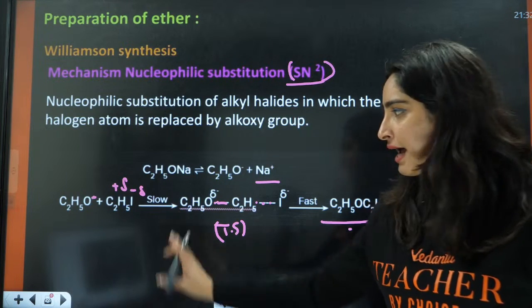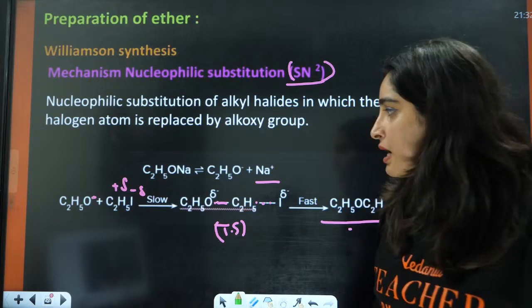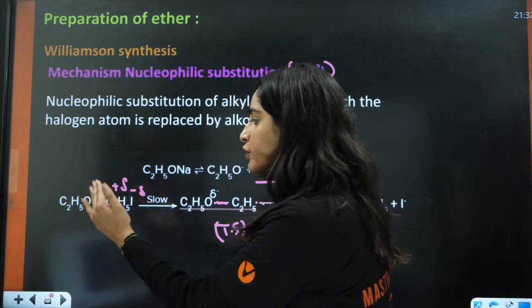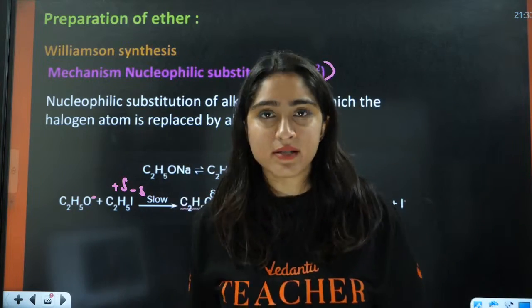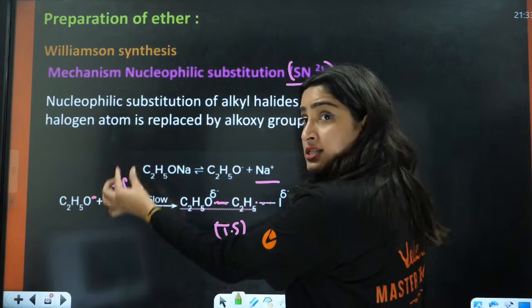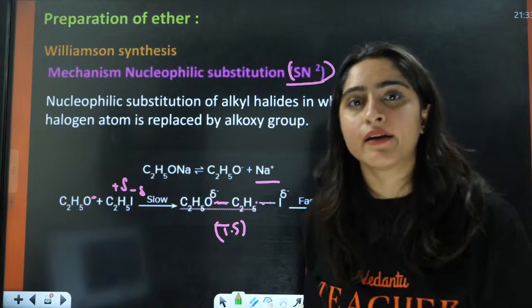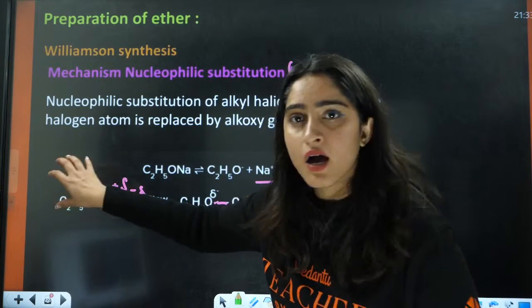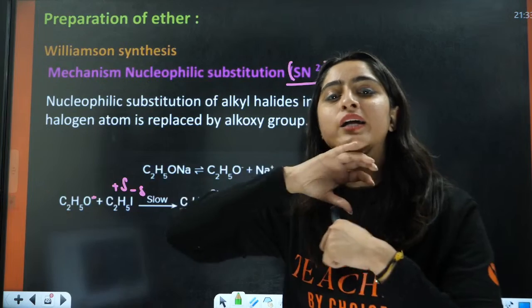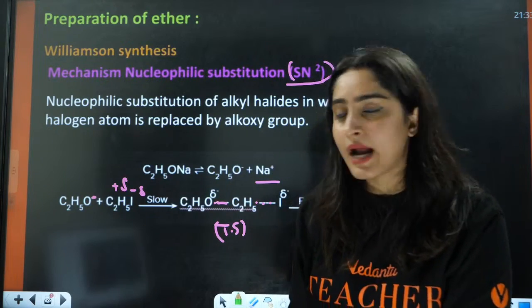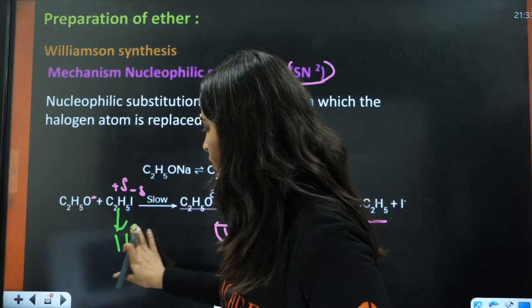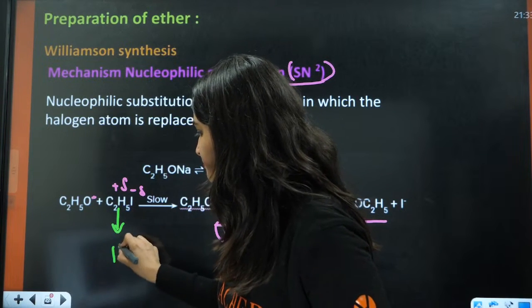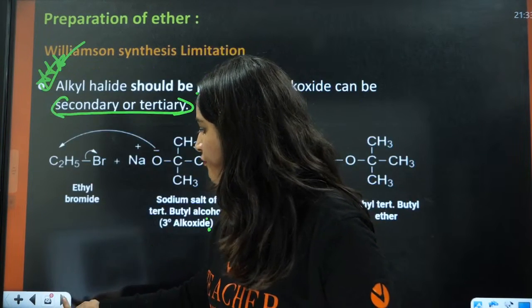Okay, the alkoxide ion is formed here, right? Now, this alkoxide is going to form a transition state, so we do not want steric hindrance here. If this is 3 degree or 2 degree, there is going to be steric hindrance. The alkoxide ion will find it very difficult to attack, and that is why this should be 1 degree, primary. Okay, that is the first thing.